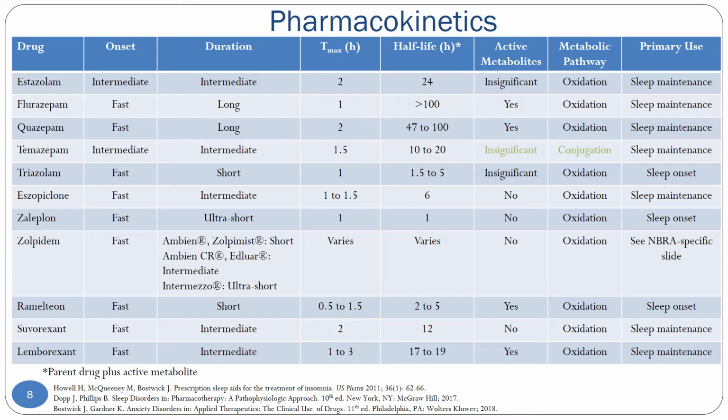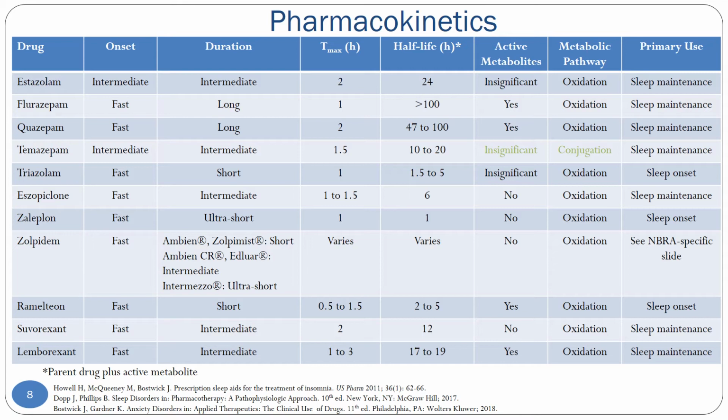You'll also notice that the half-life of these agents can really vary, so agents like lorazepam and clonazepam have a very long half-life and are generally not used in our elderly patients due to those long half-lives and their active metabolites. This can lead to potential accumulation and daytime hangover.